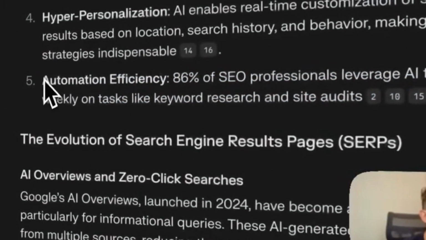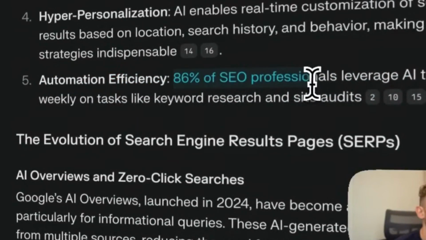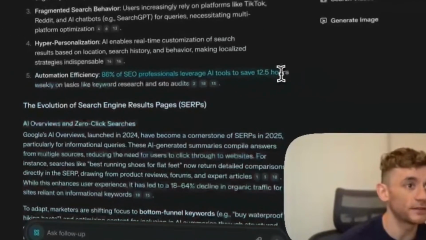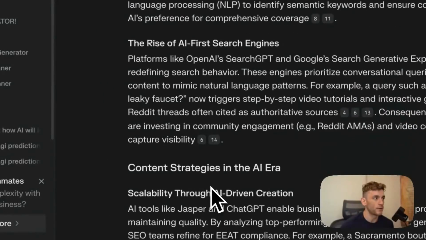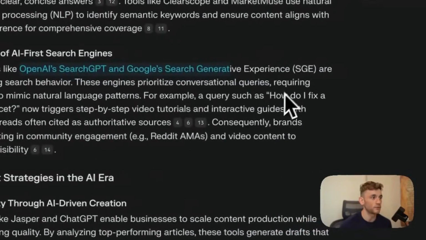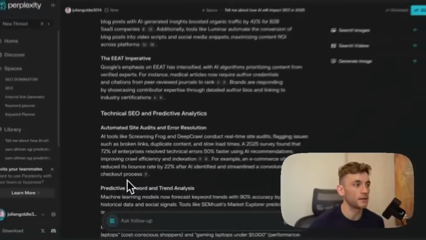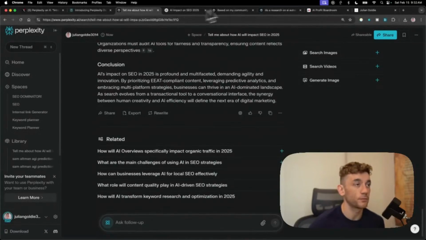And then also, this is a pretty good stat as well. Automation efficiency: 86% of SEO professionals leverage AI tools to save 12.5 hours weekly on tasks like keyword research and site audits. Pretty useful stuff right there. Then it's talked about the rise of AI first search engines, for example, like Search GPT and Google Search Generative Experience. Everything in here feels better than what you would get normally from a research report.